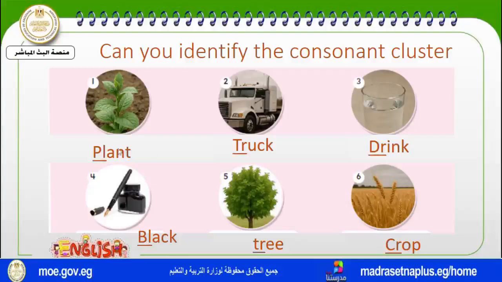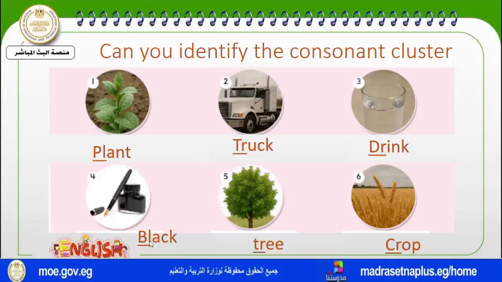Look at the first word, flam. We can find the f sound and the l sound. Here, the word truck. We have t, r. Here, drink. D, r. Black.